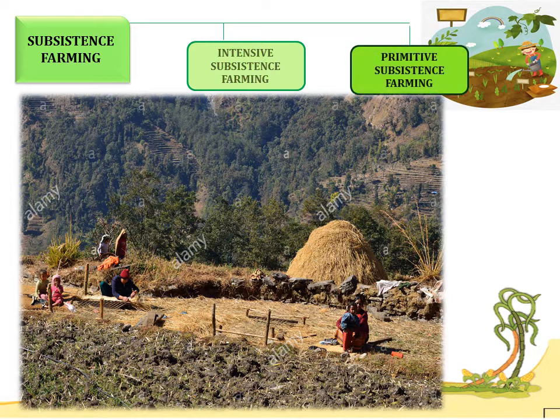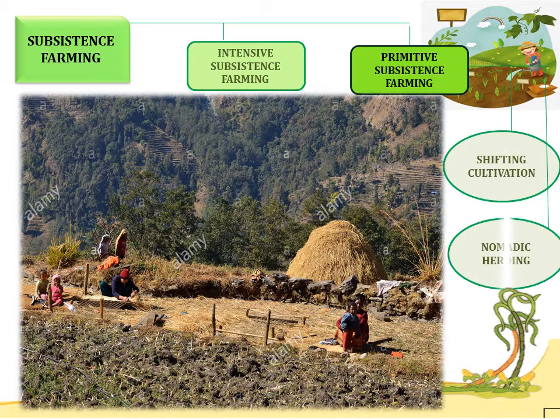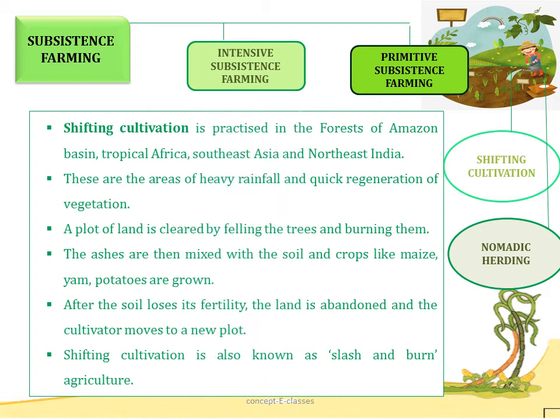Now let's see about primitive subsistence farming. Now, primitive subsistence agriculture includes shifting cultivation and nomadic herding. So first let's see about shifting cultivation. Now, shifting cultivation is practiced in the forest of Amazon basin, tropical Africa, Southeast Asia and Northeast India. These are the areas of heavy rainfall and quick regeneration of vegetation. Now let's see how shifting cultivation is done.